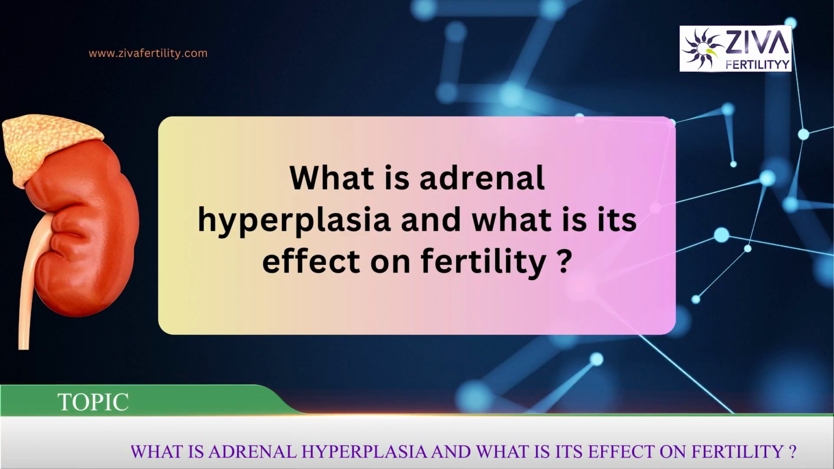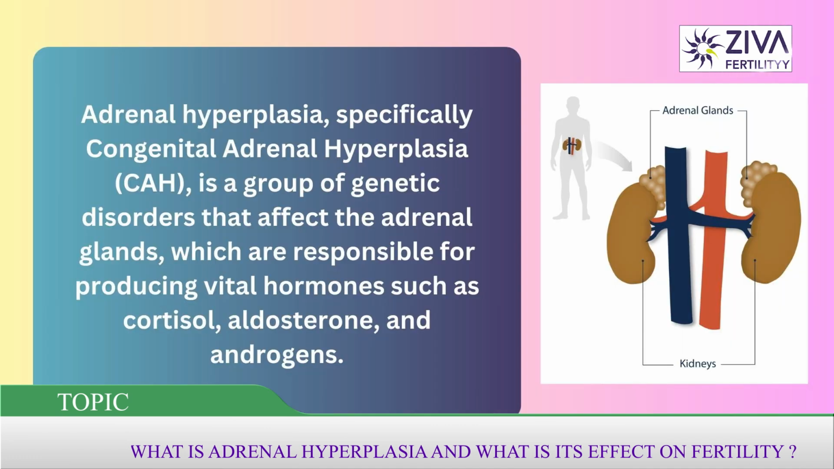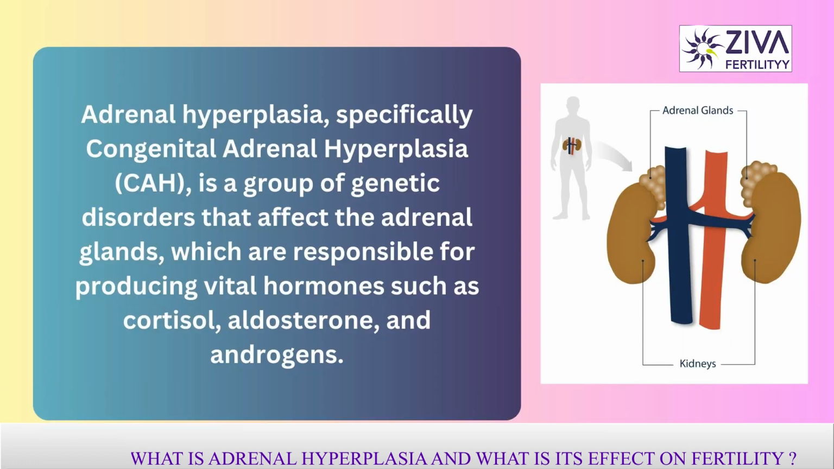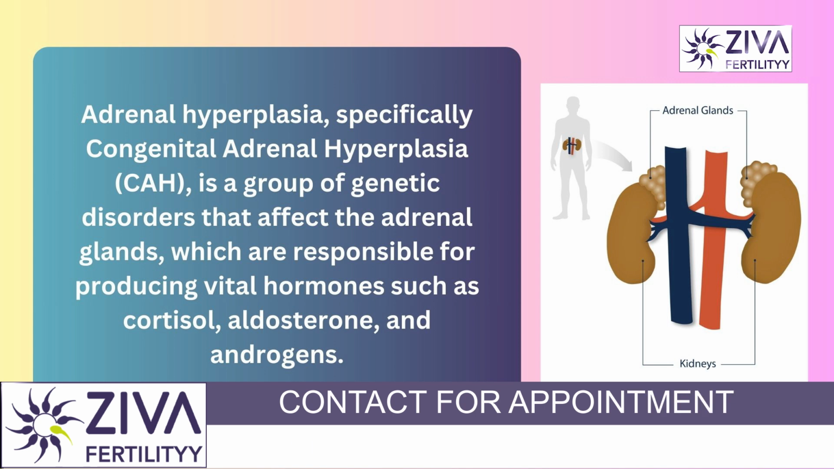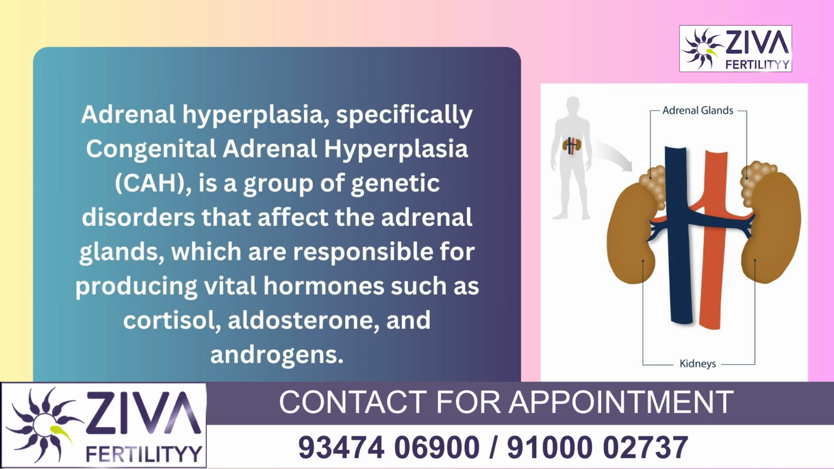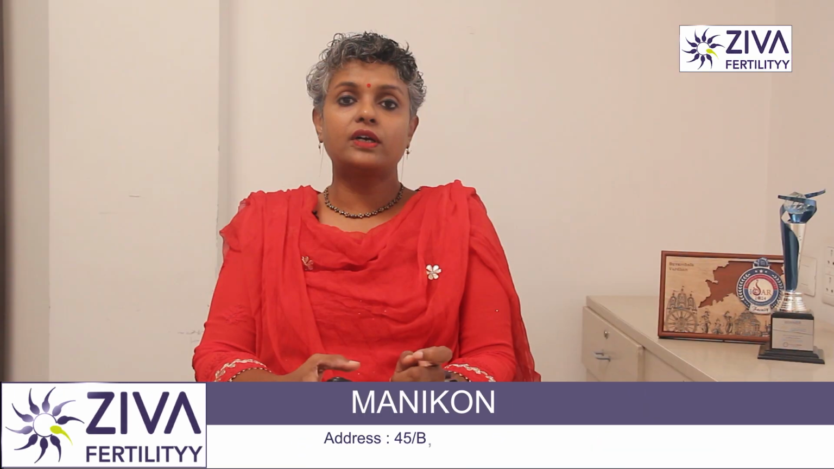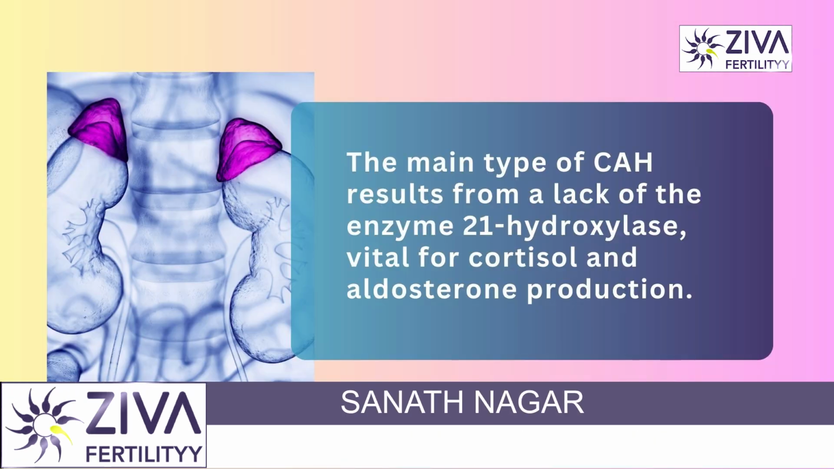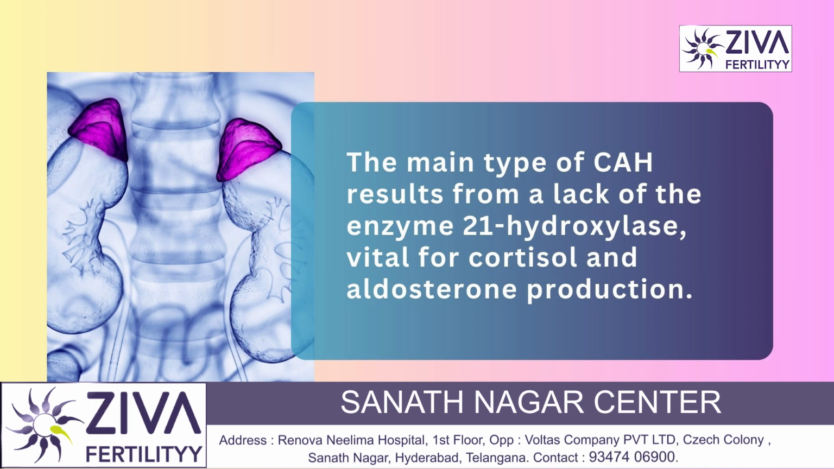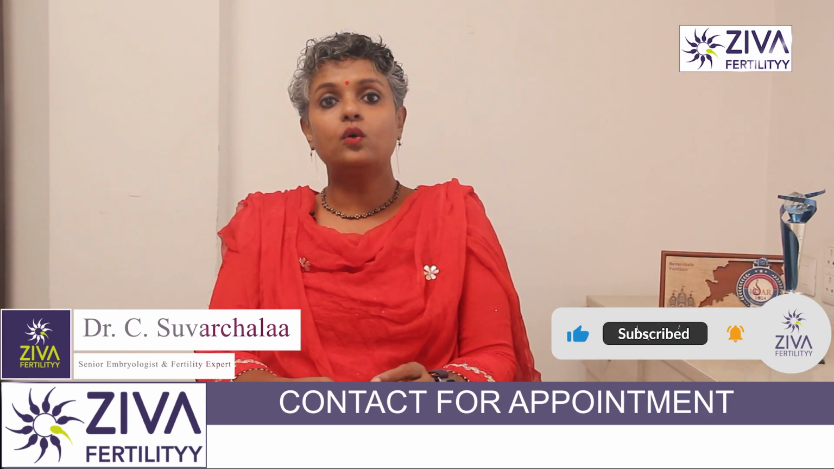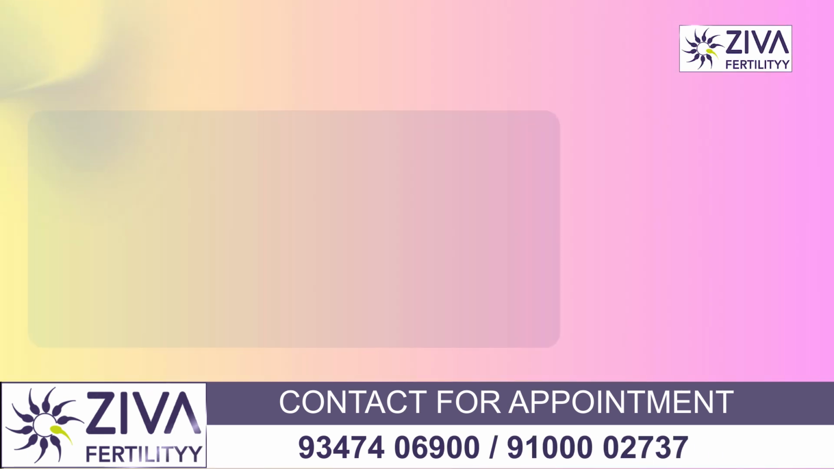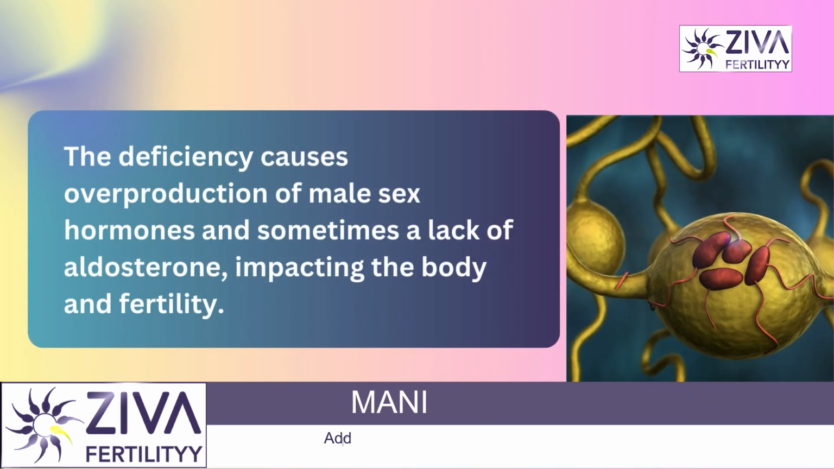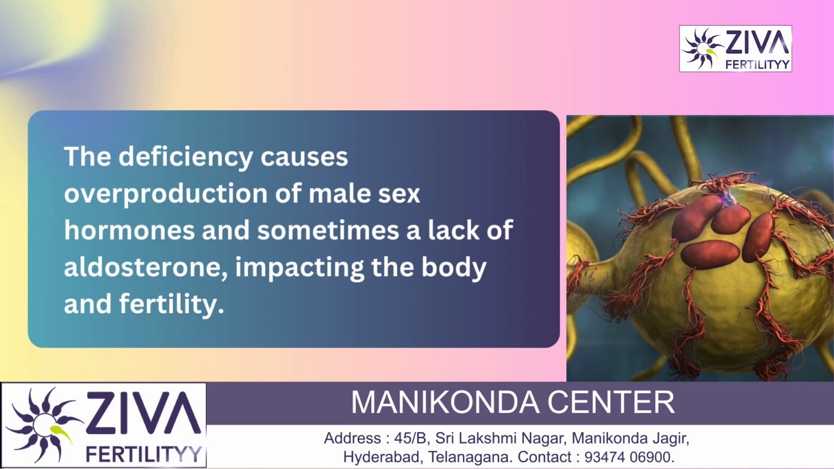Adrenal hyperplasia is a group of genetic disorders that affect the adrenal glands. Now, these adrenal glands are responsible for producing vital hormones such as cortisol, aldosterone, and androgens. The most common form of congenital adrenal hyperplasia is due to a deficiency in the enzyme 21-hydroxylase, which is crucial for the production of cortisol and aldosterone. This deficiency leads to overproduction of androgens, which are male sex hormones, and in some cases the deficiency in aldosterone, which can have significant effect on the body, can also cause infertility.